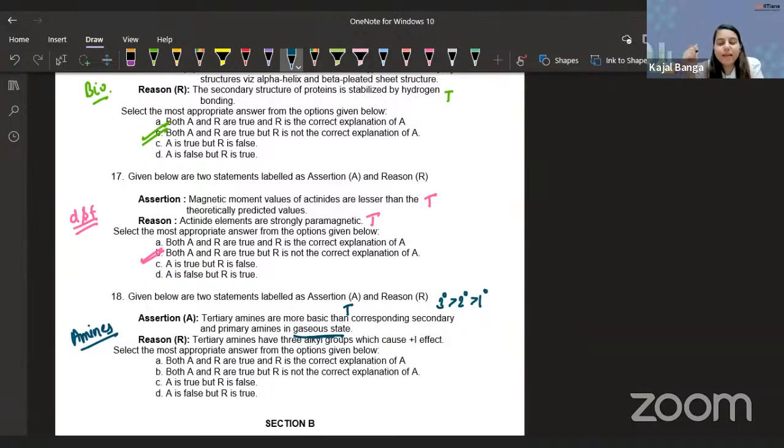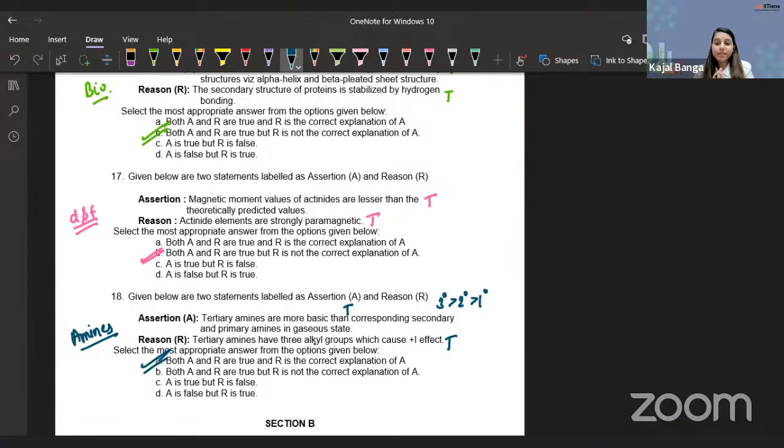Tertiary amines have 3 alkyl groups which cause plus I effect. Okay, this is also true. Yes, it has 3 groups. And don't you think because of this reason only tertiary amines are more basic? Look, read the statement again. Tertiary amines are more basic than secondary and primary because tertiary amines have 3 alkyl groups which cause plus I effect. For sure, it is making sense to us. What exactly else do we want? So A is the correct answer. Understood? Guys, sorted?